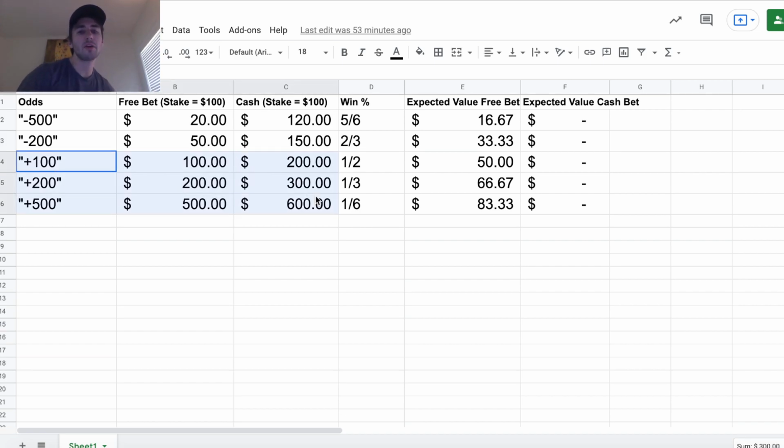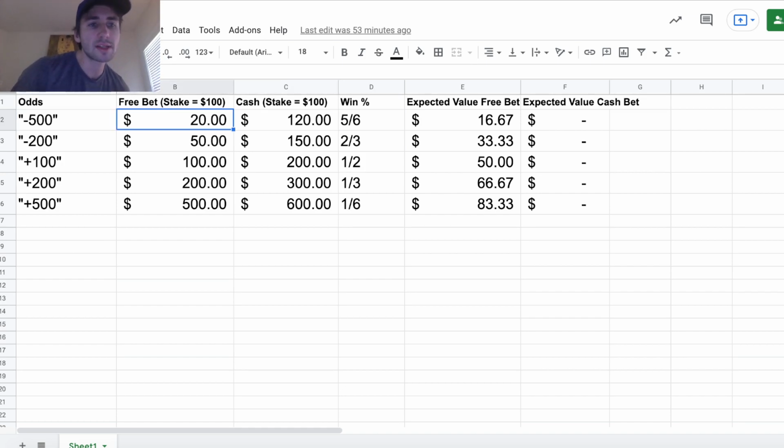So you can go through here, and what we'll say is we'll just use the fair break-even win probability. So let's say I place something at minus 500, it's going to win 5 out of 6 times. Something minus 200 is going to win 2 out of 3 times, right? Something plus 100 is going to win 50% of the time. It's just flipping coins. If I place a bet at plus 100, if I win 50%, lose 50%, I break even. I'm profiting 100, losing 100, profiting 100, losing 100.